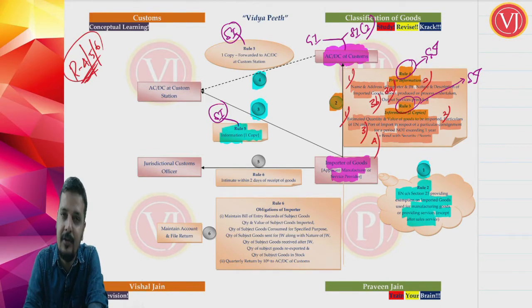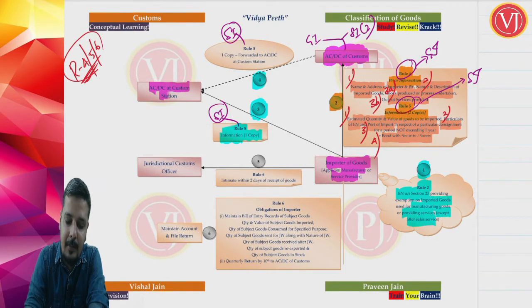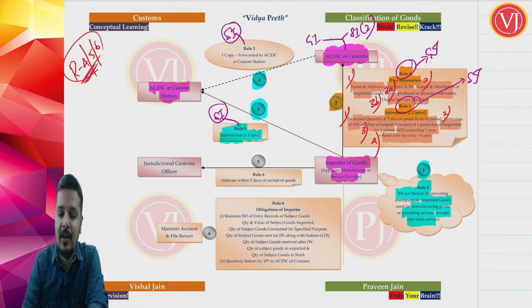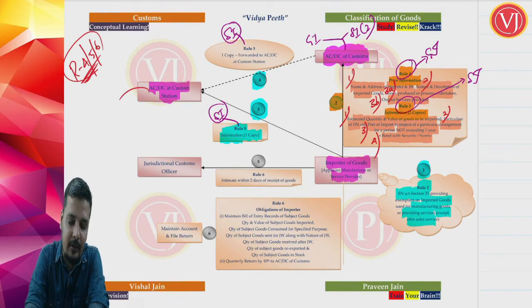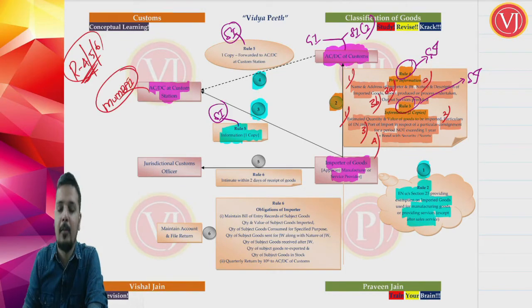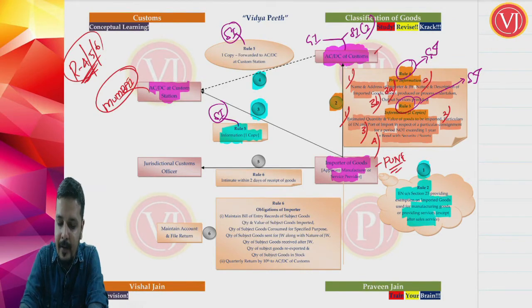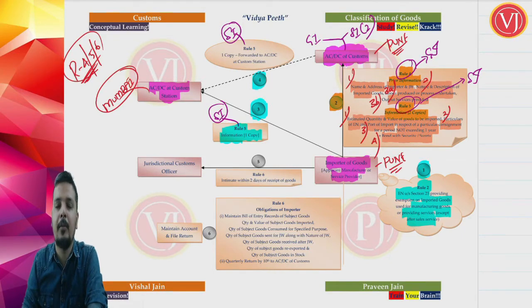to assistant commissioner, deputy commissioner at custom station. In our example, that custom station was Mumbai because goods are going to be imported at Mumbai. In our example, if the importer is in Pune, he is giving general information to his officer in Pune plus specific information in 2 copies to his officer in Pune.